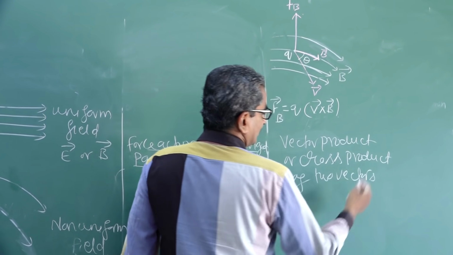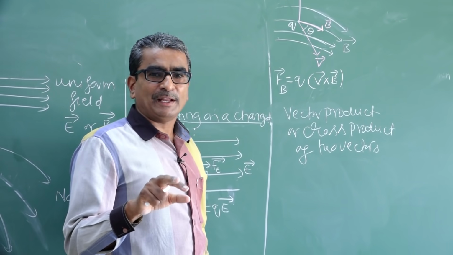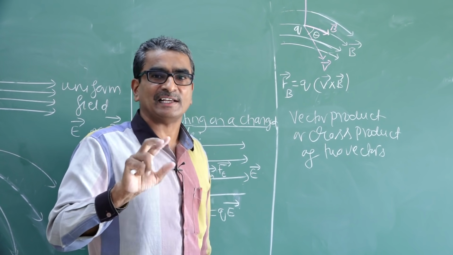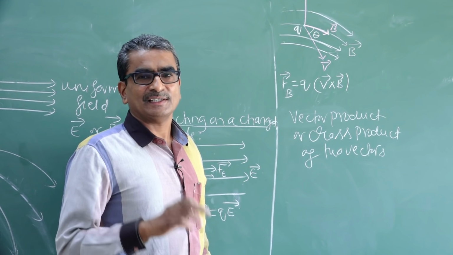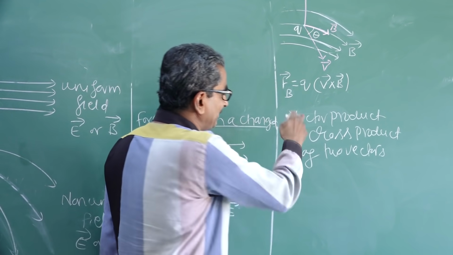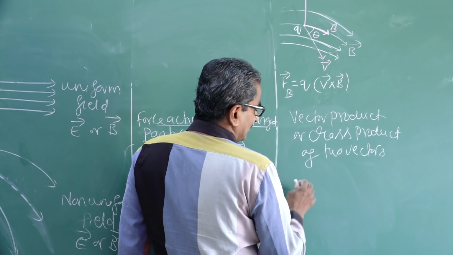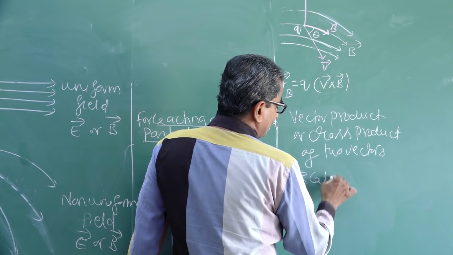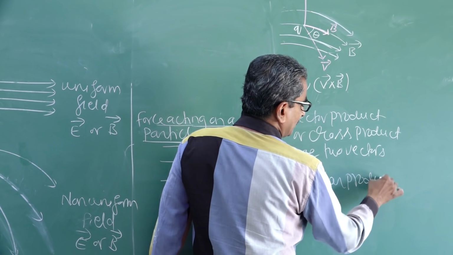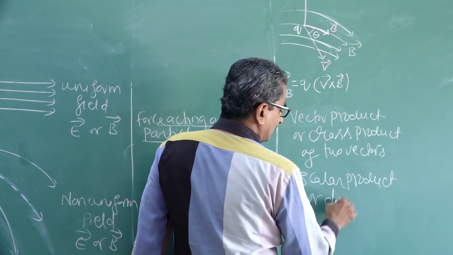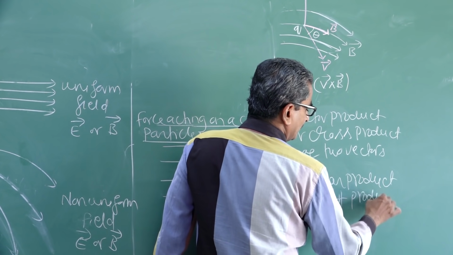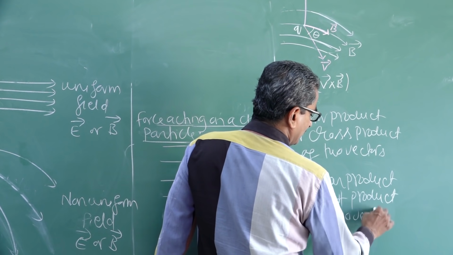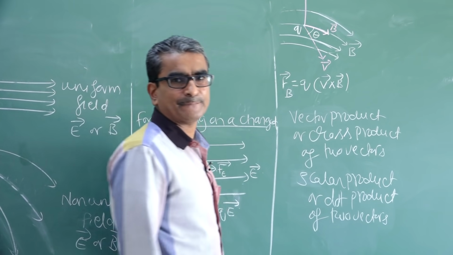Whereas if you multiply two vector quantities, if the resulting quantity is a scalar instead of a vector, then we represent that by means of the scalar product or dot product of two vectors. Dot product of two vectors. Okay?